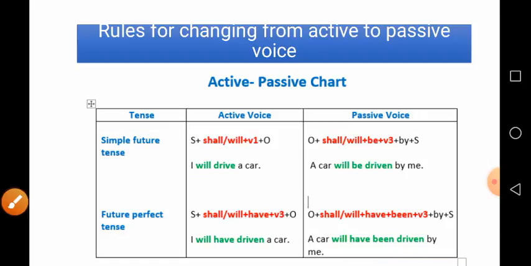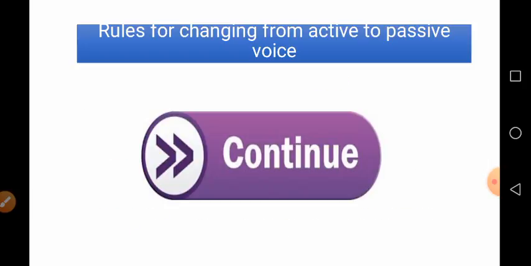So, these are the active voice and passive voice of 8 tenses. Those are going to change into active and passive voice sentences. Okay, I hope you understood active and passive voice of 8 tenses in English.